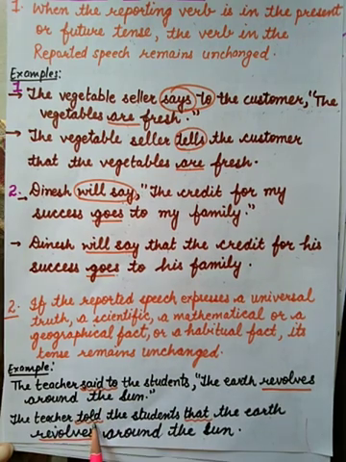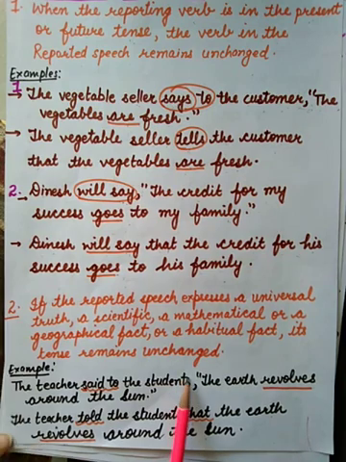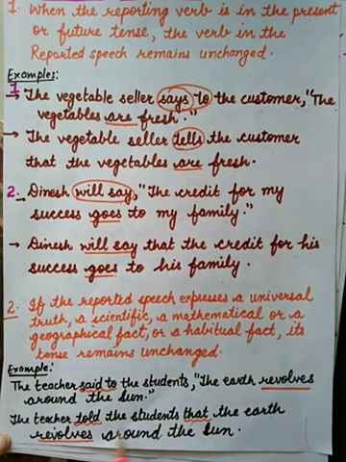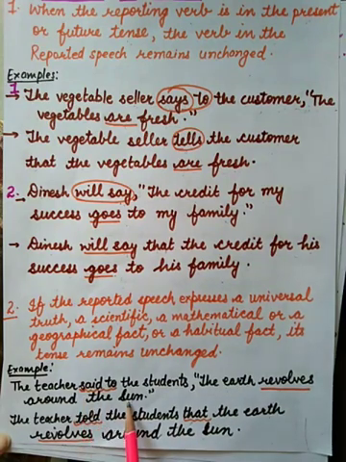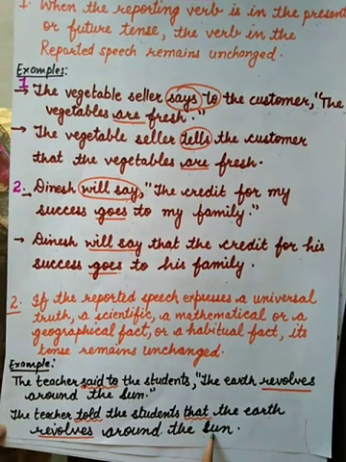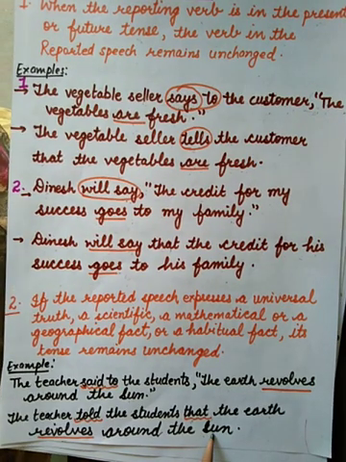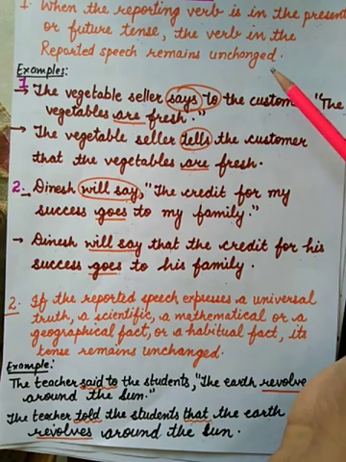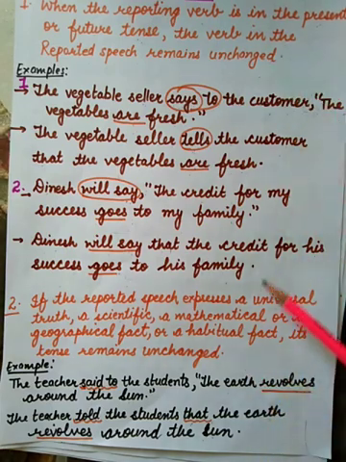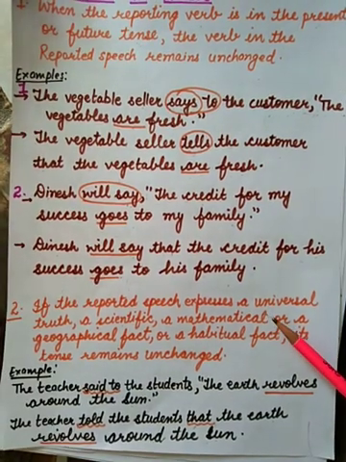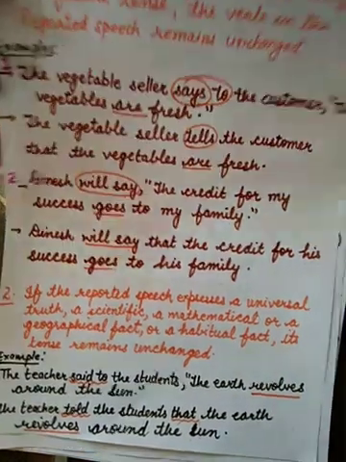Said to changes into told. We add conjunction that. The earth revolves around the sun. So no changes made because it is universal truth. We all know that the earth revolves around the sun and it cannot be changed. Okay, so be careful. You are not supposed to change the tense in these two cases while changing direct to indirect speech.